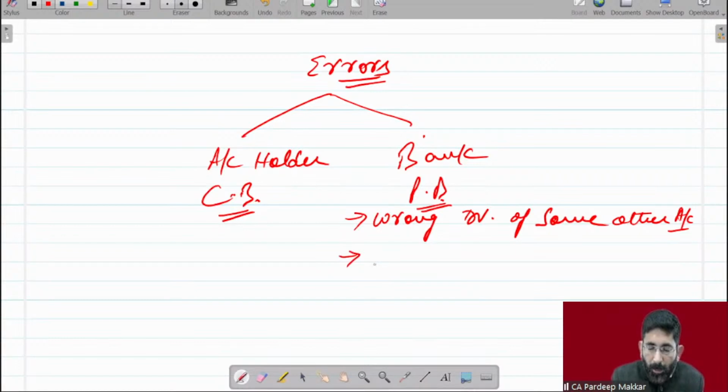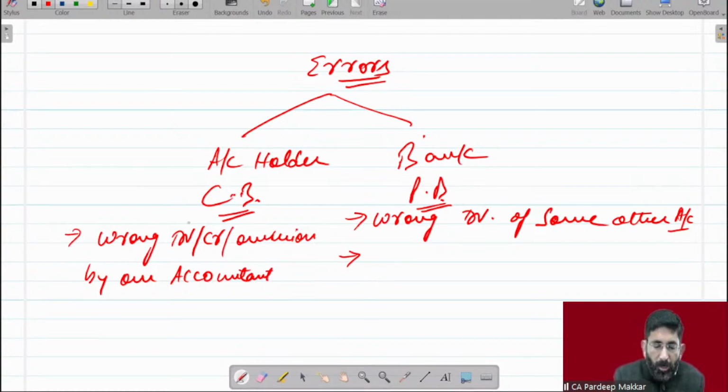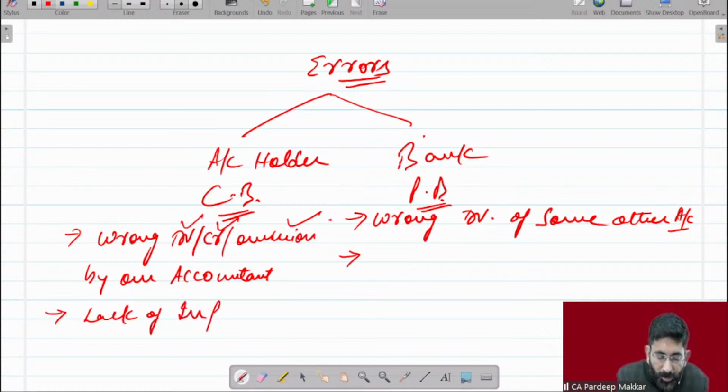Then here, wrong debit or credit or omission by our accountant. Means our accountant has made some error. That may be wrong debit, wrong credit, or omission also. Then lack of information.